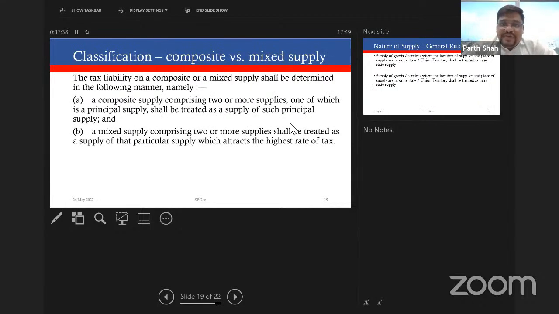If separate prices are involved, let's say I'm supplying 5 different parts or 5 different goods, but I have available with me the price of each of those products, I can apply the respective price and not the higher rate. Then this principle will not come into picture. This applicability of composite and mixed supply requires that there has to be more than one goods or service being supplied, and separate price is being identified for each goods and each class of services which are to be supplied. That is very important.